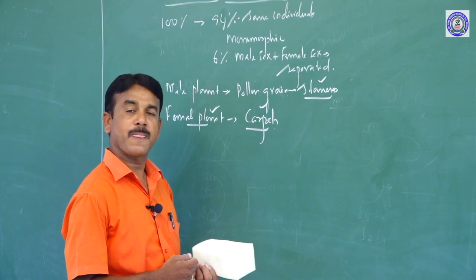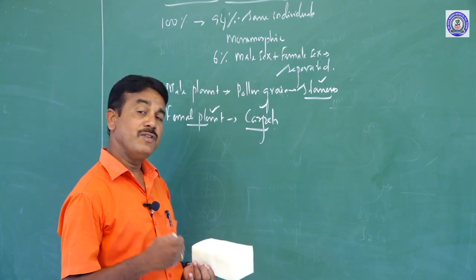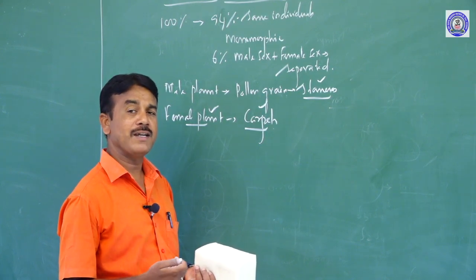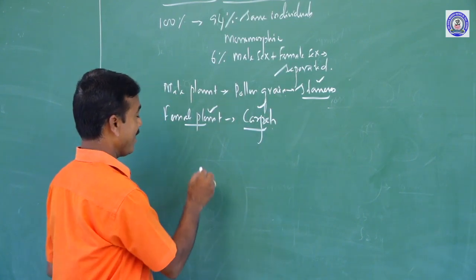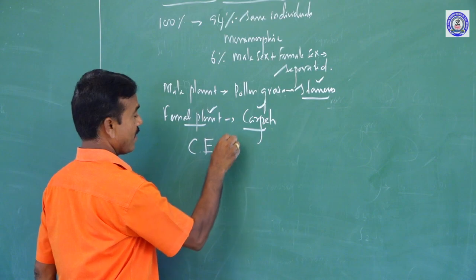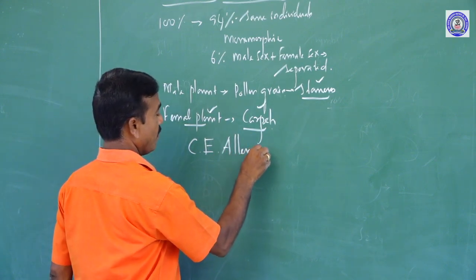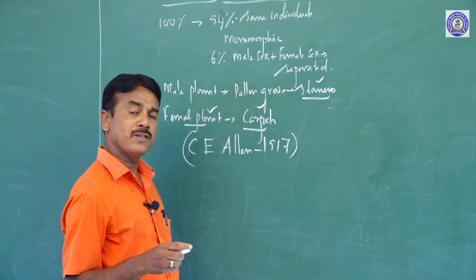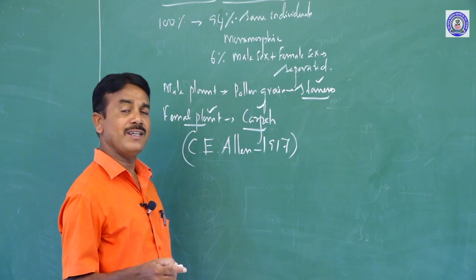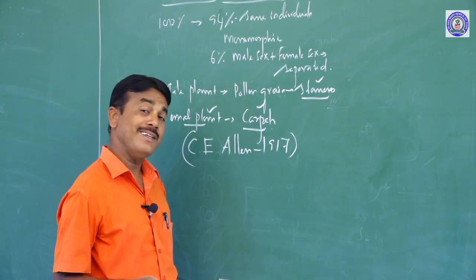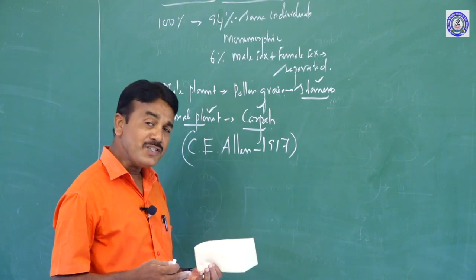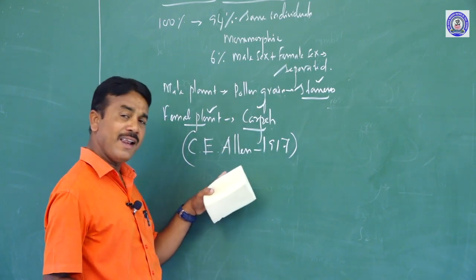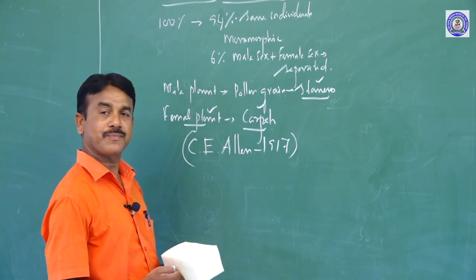sex determination of plants. But the scientist who first exposed sex determination in plants is commonly called C. E. Allen. In the year 1970, he was the first person to research sex determination in plants. Many scientists were eager, but the one who first exposed it is C. E. Allen in 1970.